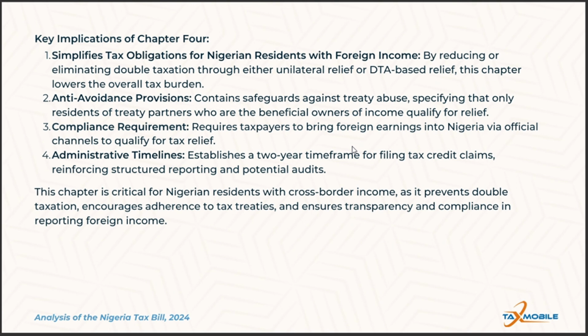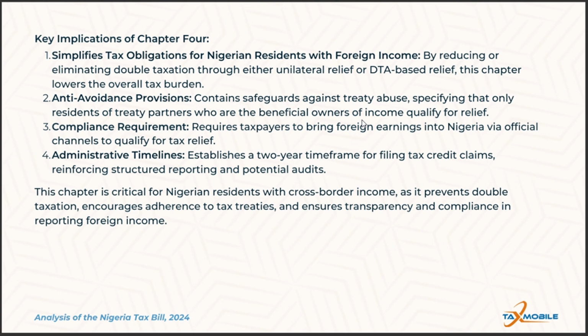Number two, anti-avoidance provision. This chapter includes safeguards against treaty abuse, such as the requirement for treaty partner residents to be the actual beneficial owners of the income. So this ensures that tax relief is not misused.